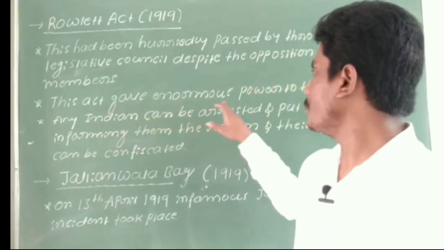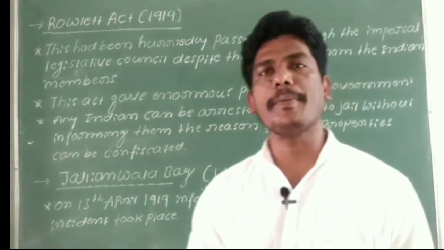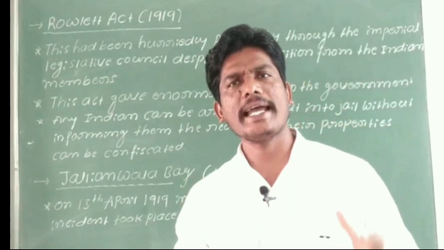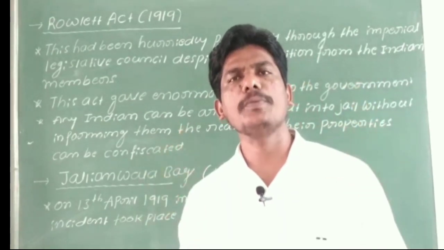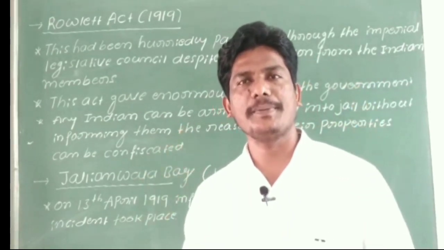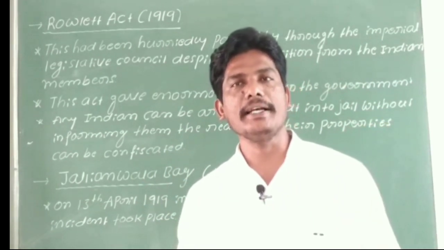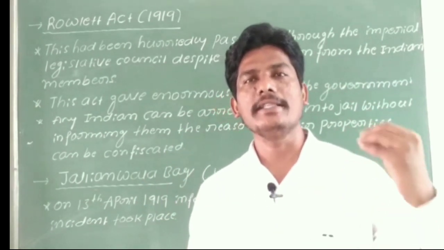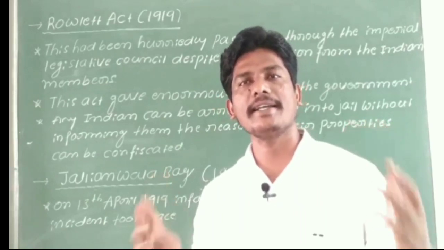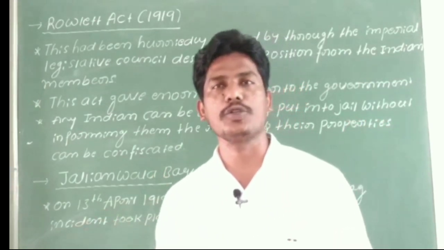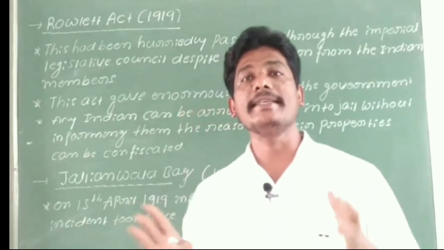This gave enormous power to the government, especially to the military and the police in India. Without trial, the British government arrested the Indian people who were participating in the struggle.